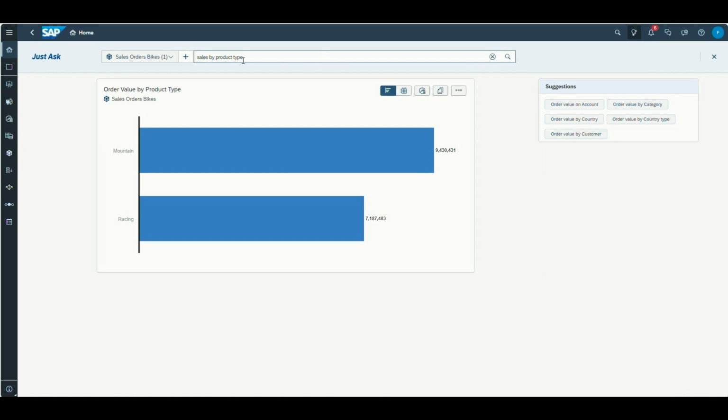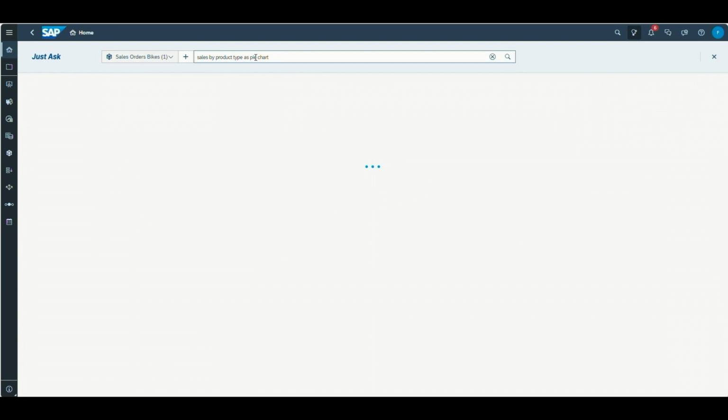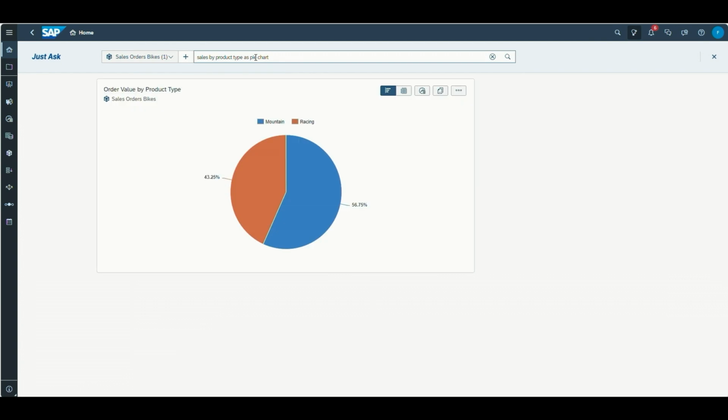So all I need to do is now to enter that chart type. So instead of now having the regular query, I can just say as pie chart. So I'm typing this now as pie chart, and the system is producing me a beautiful pie chart where I can see the percentage of how much we are selling on mountain bikes versus racing bikes.